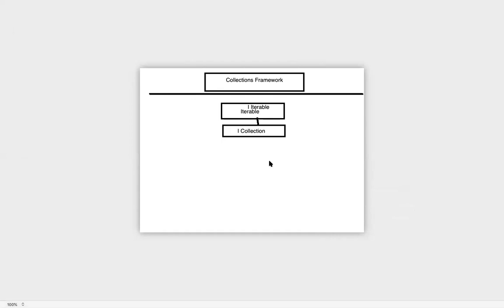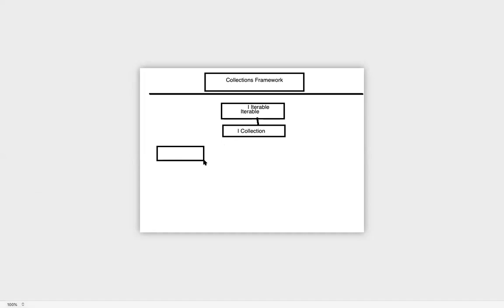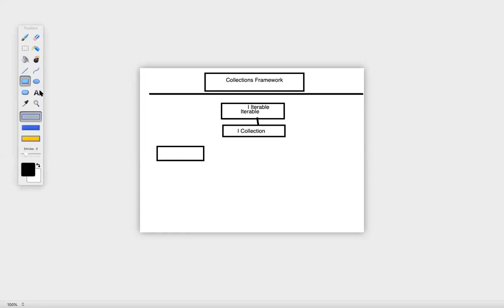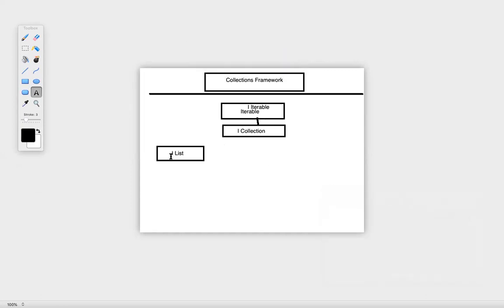Now within Collection, we have three major interfaces. Still we are dealing with interfaces, guys. So first, I'll write the List interface and name it IList.